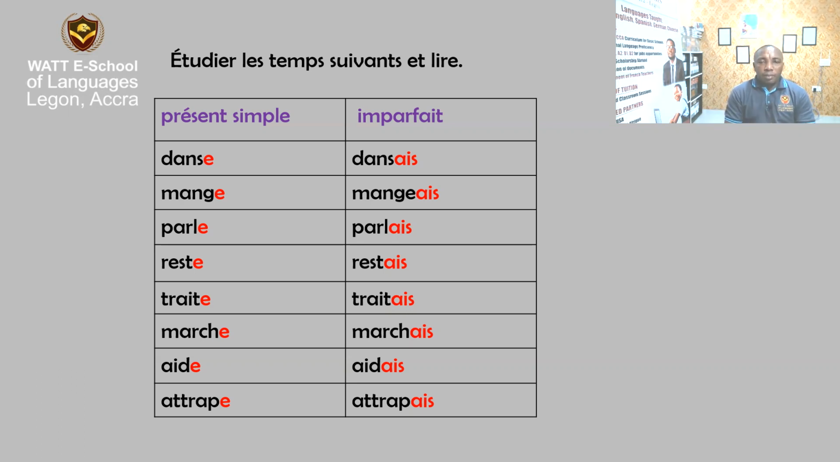So pay attention. Next time when we meet a verb like aider and attraper, when you are conjugating present simple or past or any of the tenses, using the first personal pronoun je, make sure that you take the e away, you bring an apostrophe, and you add j' to the verb, and you read it as one word. Instead of saying je aide, you say j'aide. I hope you understand. Great.